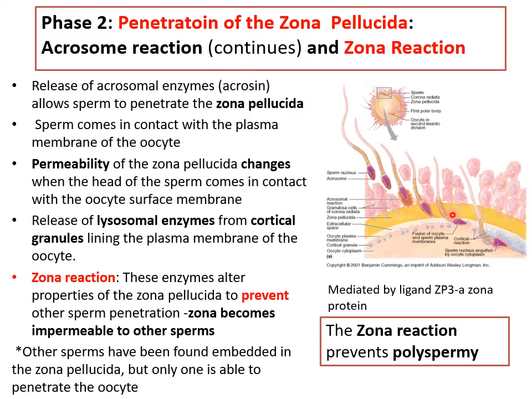And why does the zona reaction occur? It is to prevent polyspermy, because there are so many sperms that all want to enter, but only one must enter. So the others are prevented by this zona reaction.